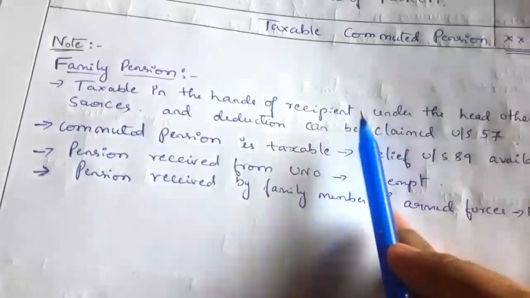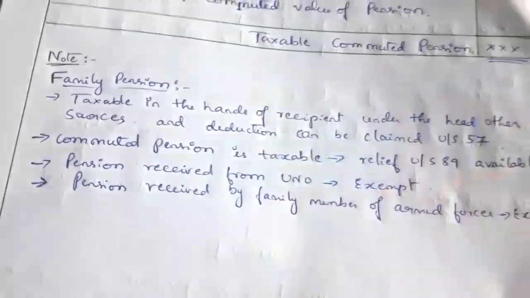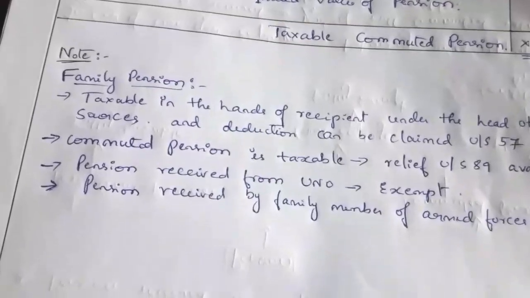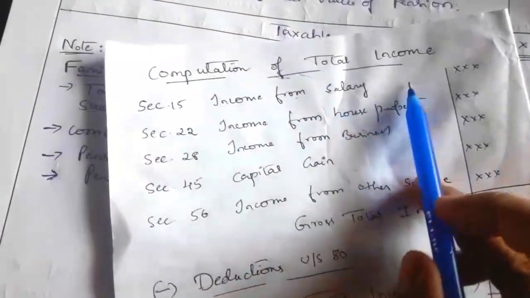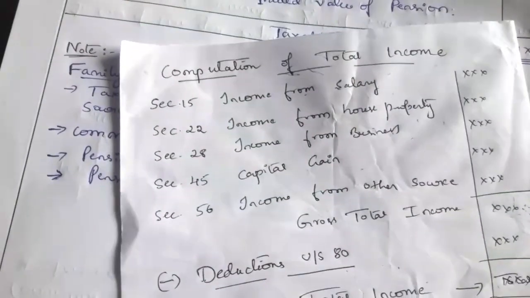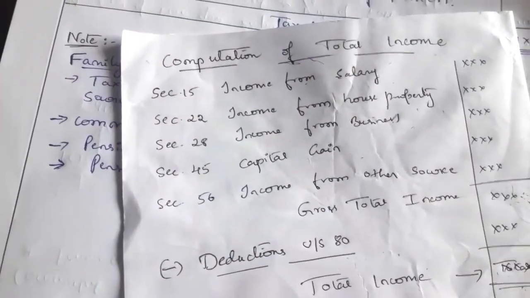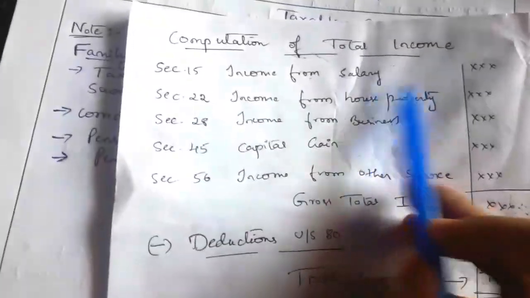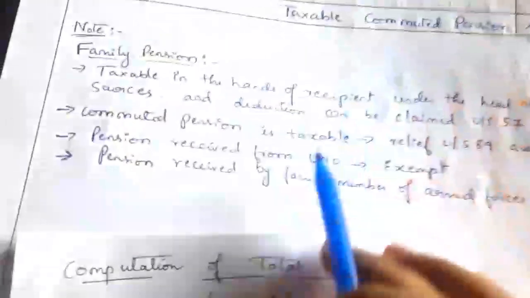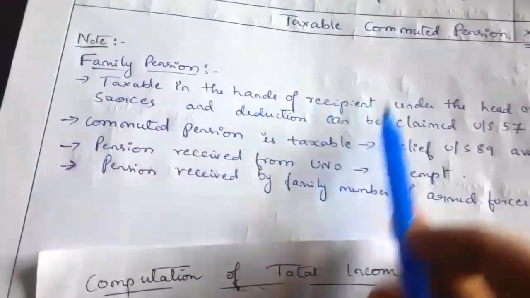For the recipient, it is not a salary income. It is not his income; it is the income of another he is receiving. So it is not taxable under the head salary. It is taxable in the hands of the recipient.